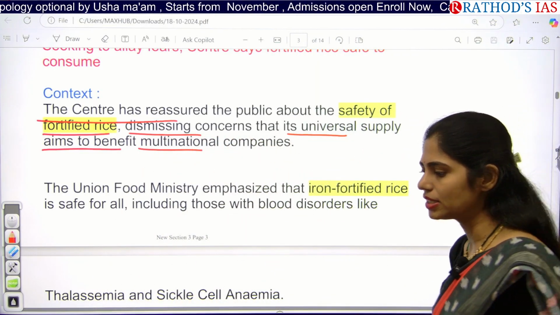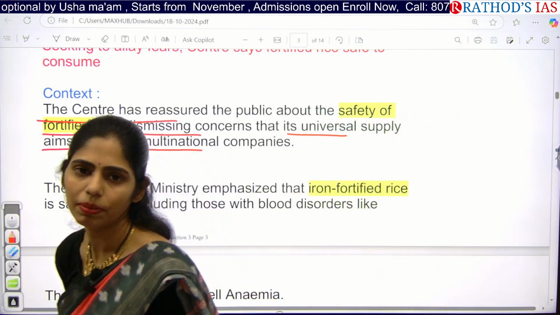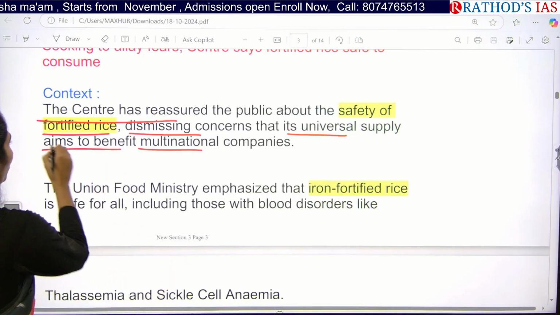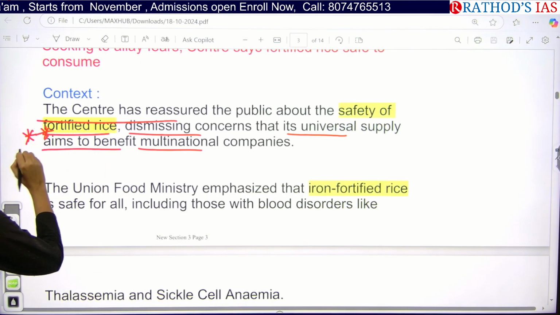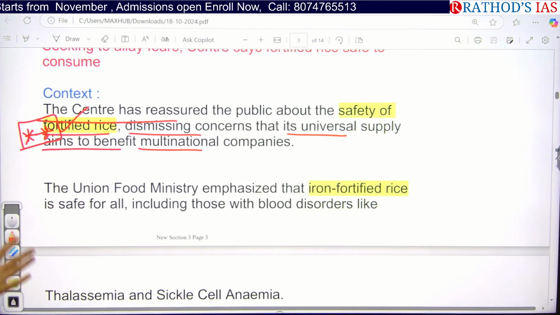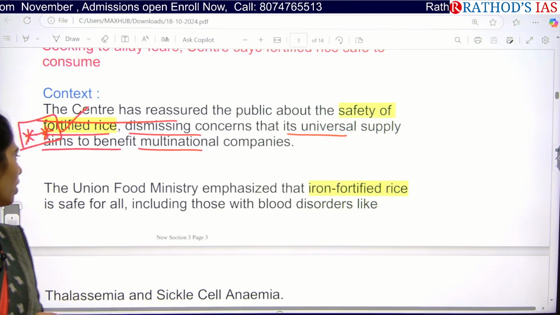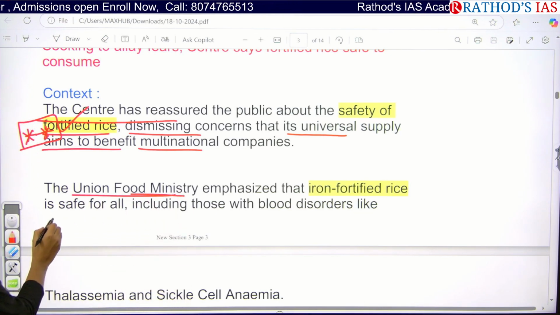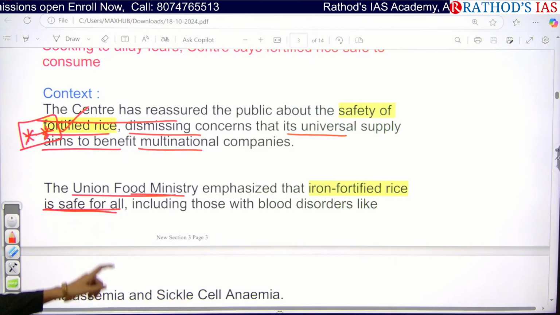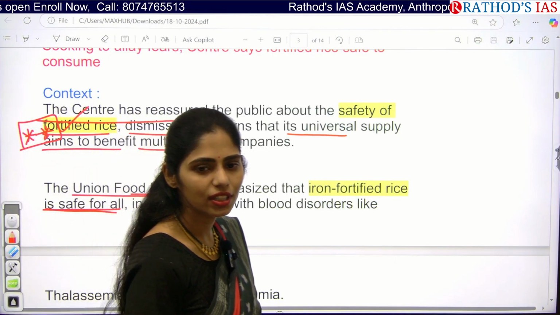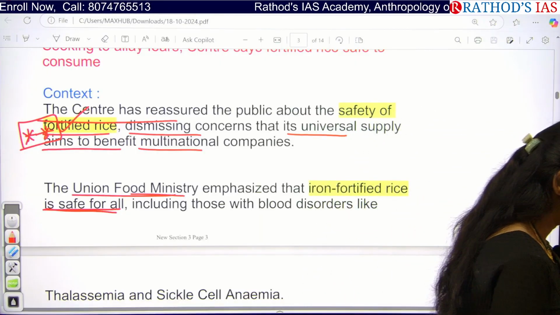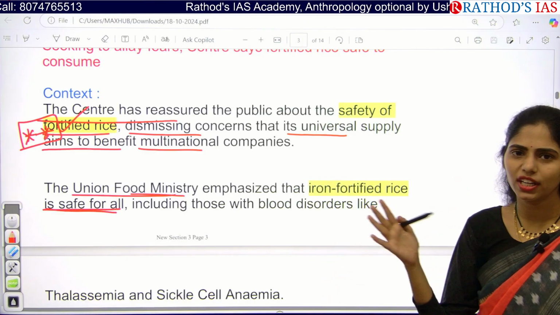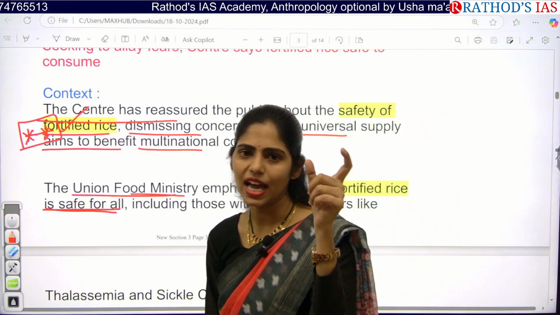But whenever the government is insisting on this fortified rice to the people, because of some issues they are not using it at all. People are not at all using this fortified material because they have the fear of whether it is safe and secure or not. So the Union Food Ministry is also emphasizing that iron fortified rice is safe for all, including the people who have blood disorders. Can you tell me some examples of blood disorders? We have anemia. In that, we have different kinds of anemia, so let us keep anemia as a whole here.